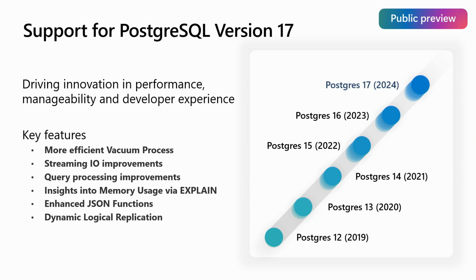We're listing it as public preview, but if you're deploying a new server, then you get production support. It's production ready. So if you are deploying a new workload or a project, definitely take a look at PG17. It could really make a difference, particularly in areas like query processing.